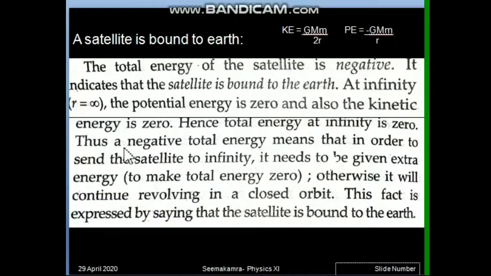And when the satellite is bound with the Earth, that means when it is at height h, then its total energy is negative.